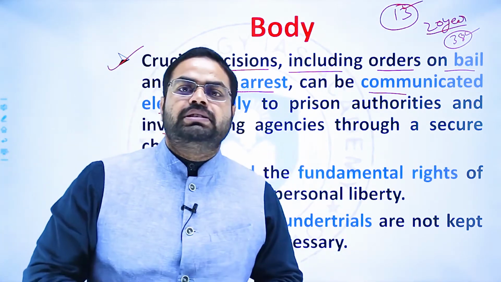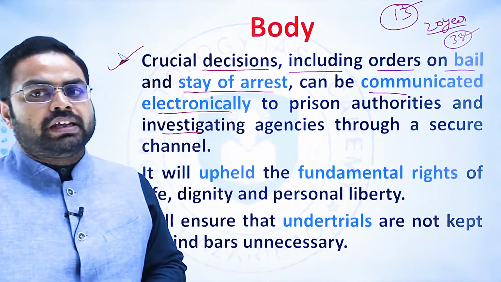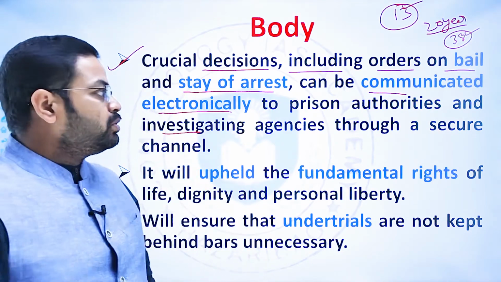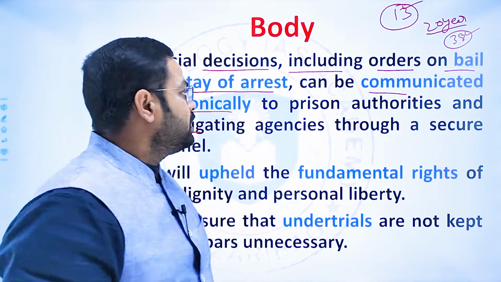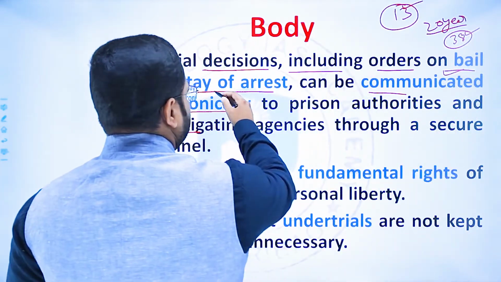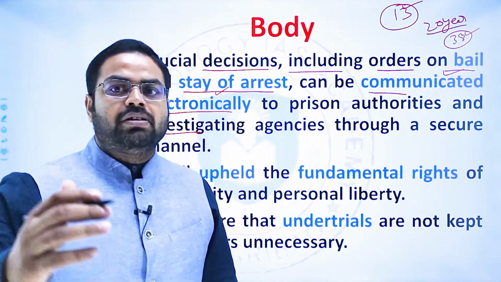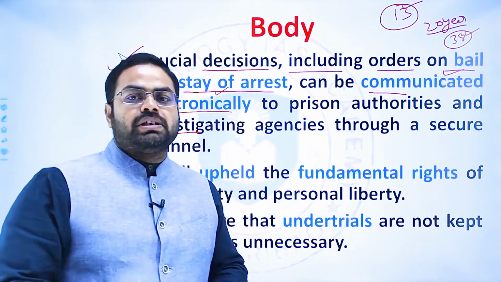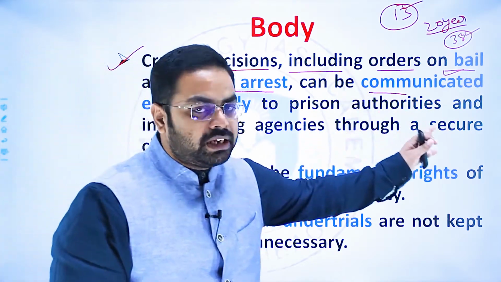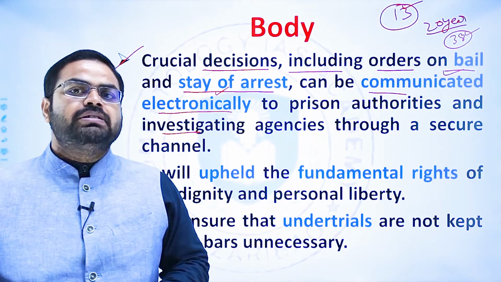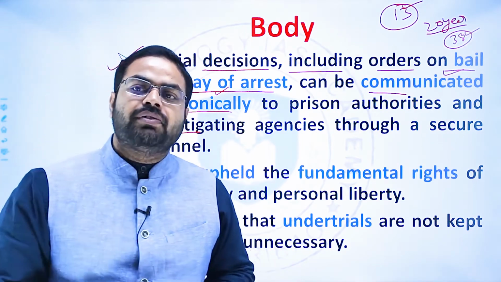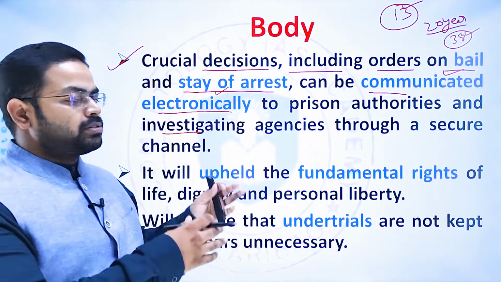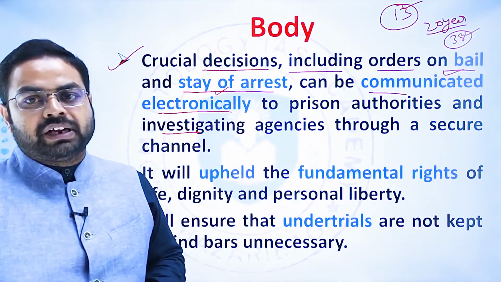So this miscarriage of justice should not happen again, and that is why this suo moto initiative was taken by the Supreme Court, to introduce this faster system, so that if bail is granted to any person, or a stay on arrest is granted to any person, and the police or the investigative agencies are on the way to arrest that person, or they are in judicial custody, or in police custody, and they get the bail, then those authorities should be informed instantaneously through this faster system, through the transfer of electronic records of that order, so that the person who is arrested or who has got the bail should not be suffering at all.